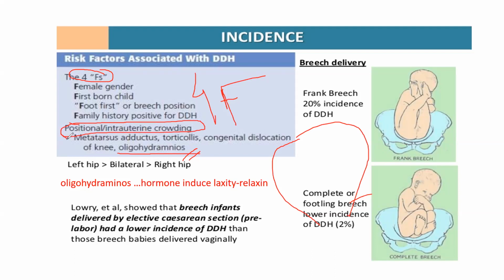Also there is torticollis, which means turning of the head to one side. So you just have to remember overcrowding of the uterus, oligohydramnios, and 4F.